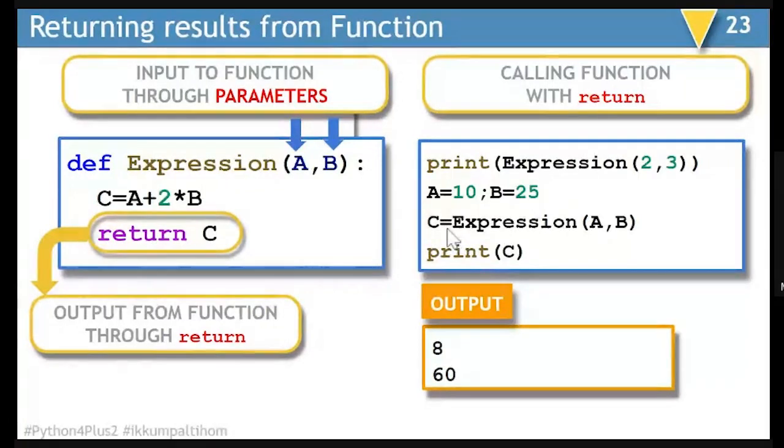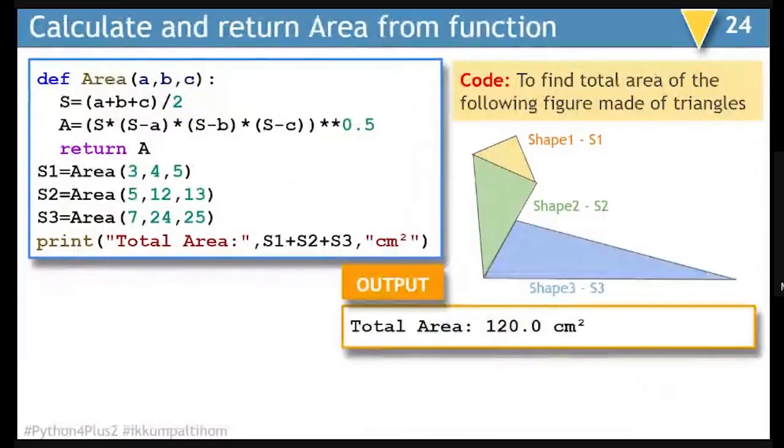So this time when we are passing 10 and 25, it is going to be 25 into 2, which is 50. 50 plus 10 is going to be 60. 60 will be returned as a result, dumped into a variable called C, and when we will be printing C, it will be showing 60. Second example of similar kind, here we are repeating the example of area.